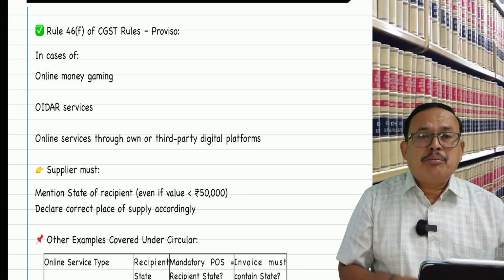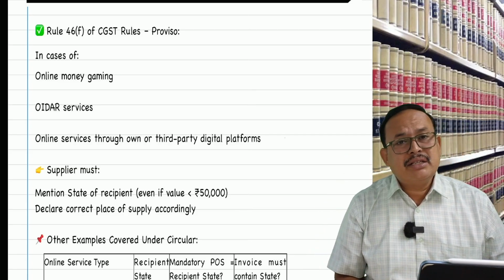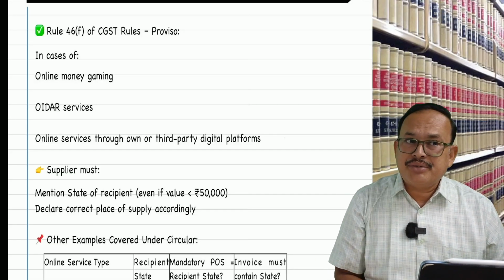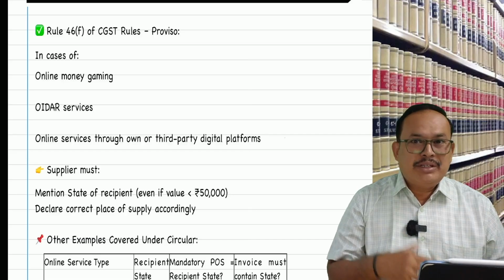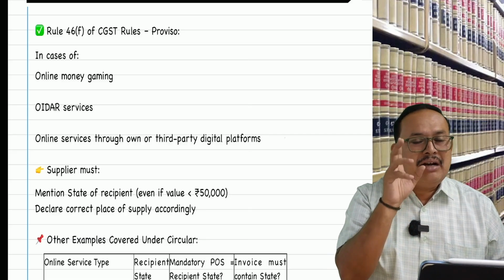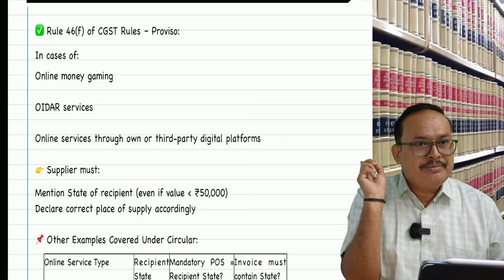In all these three cases, one common factor you can come across: routing through online, through the internet. Without internet, it is not possible.